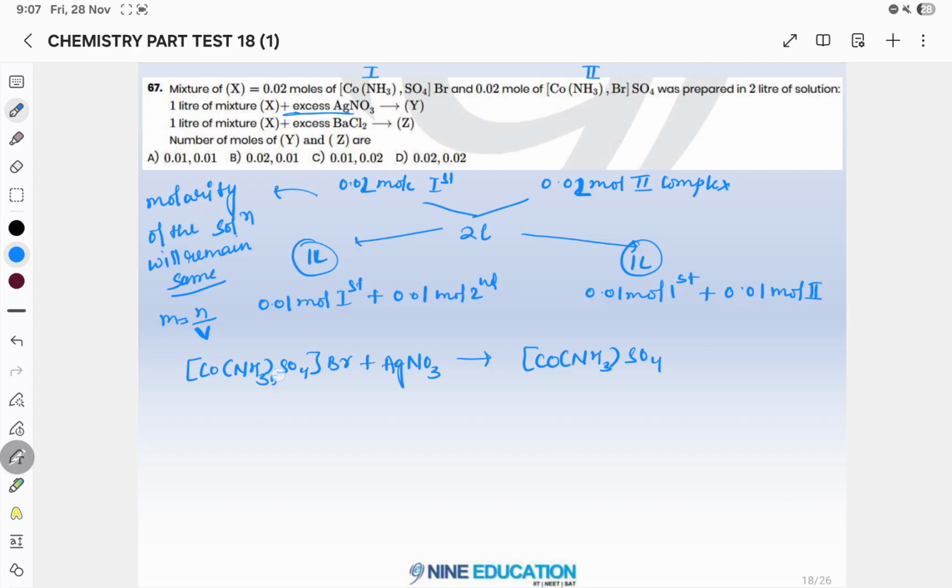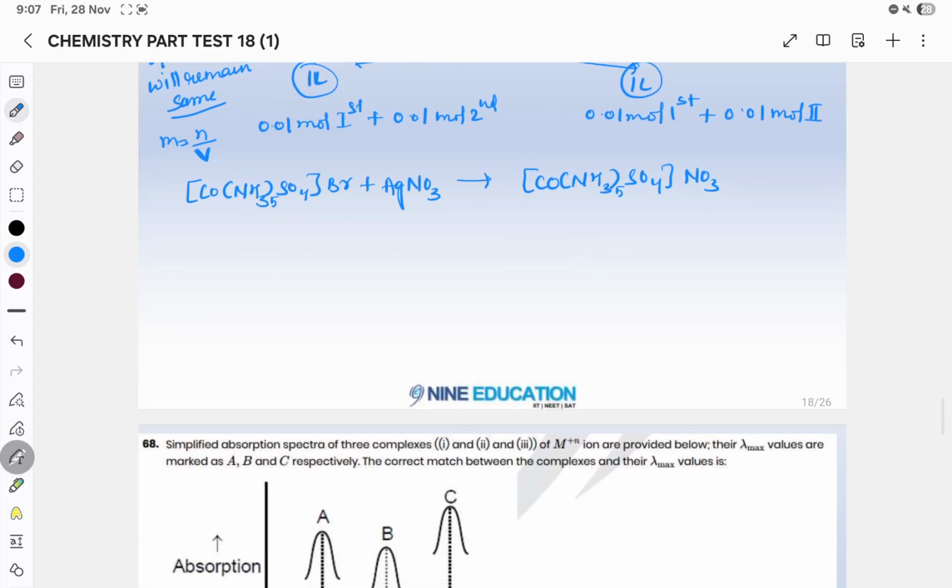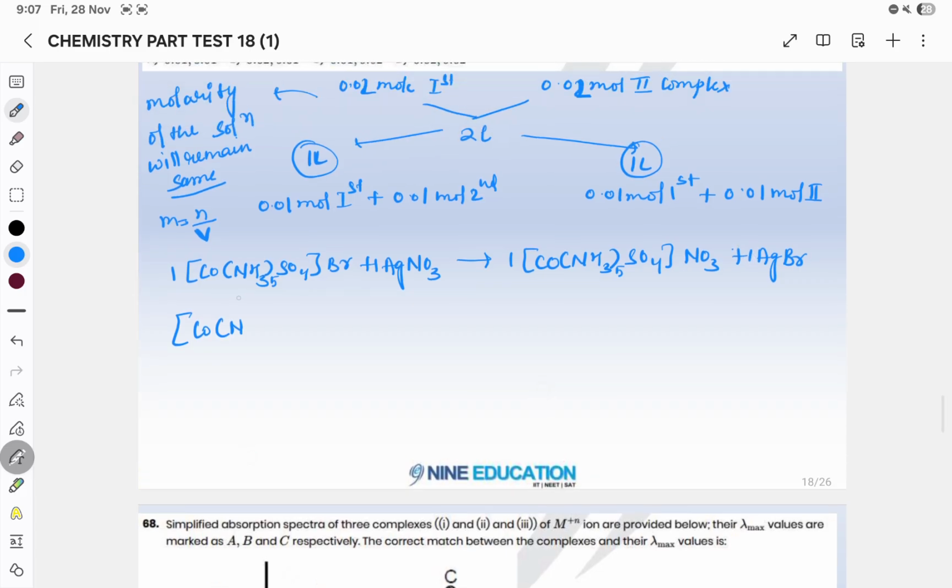Okay, there is one correction, it should be Co. Plus AgBr. If you see the stoichiometric coefficients, they are 1, 1, 1, 1. So the product formed is 1 mole. So if it is 0.01 mole, the product will also form 0.01 mole.